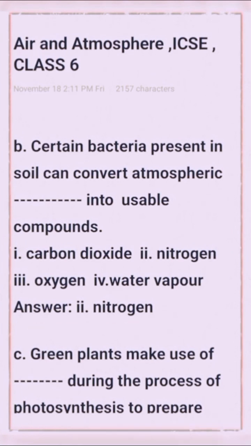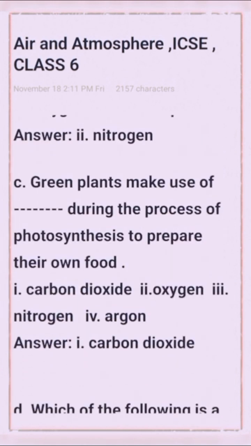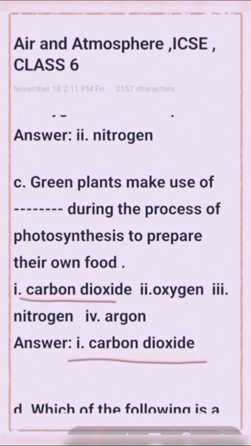Next question, question number C: green plants make use of dash during the process of photosynthesis to prepare their own food. Option 1 carbon dioxide, option 2 oxygen, option 3 nitrogen, option 4 argon. Option 1 is the right answer, that is carbon dioxide.